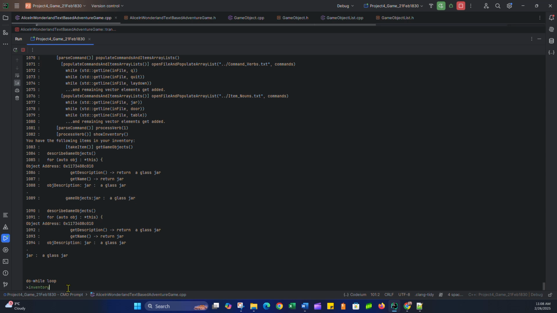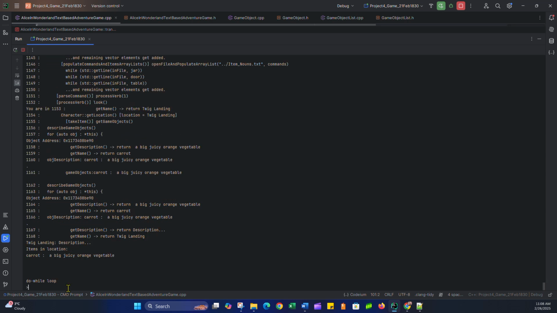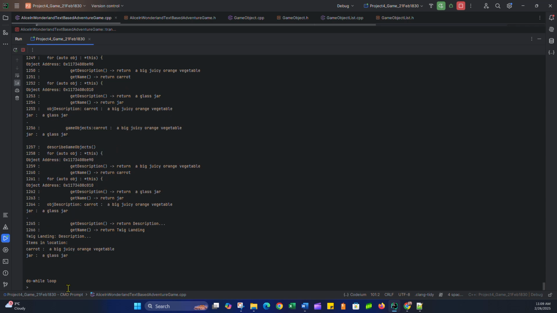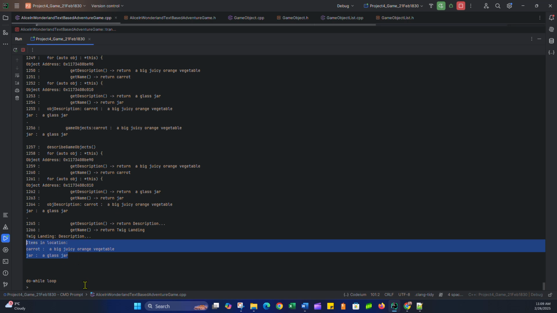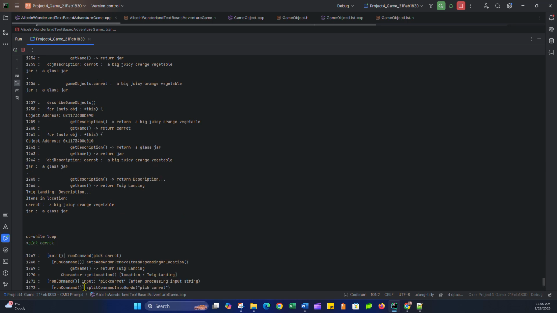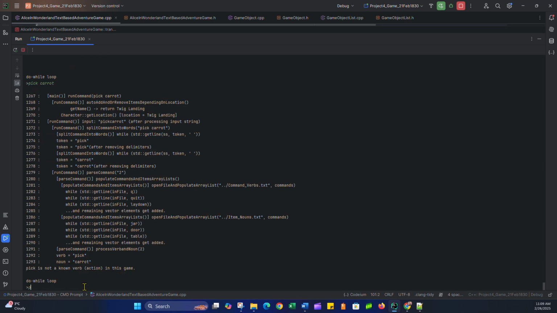I also could have just pressed inventory or spelled it out. So I have a glass jar, and we know in the location there's a carrot. So theoretically if I drop jar, now the jar is dropped. Now if I look, I can see that there's two items in the location. Items in location are a carrot and a jar, and I should be able to pick carrot. Oh, pick. I think it's pick up actually.